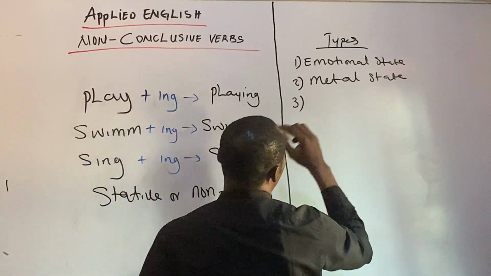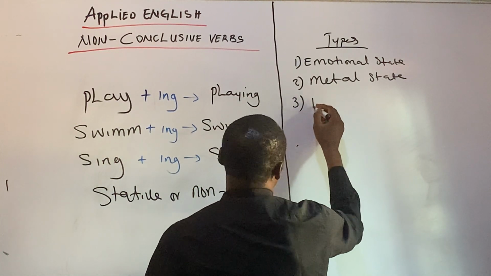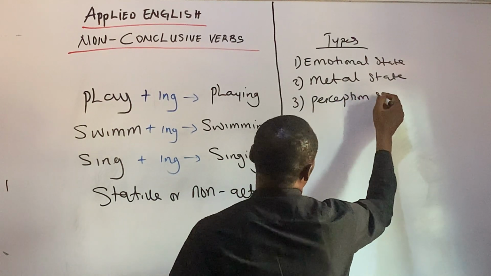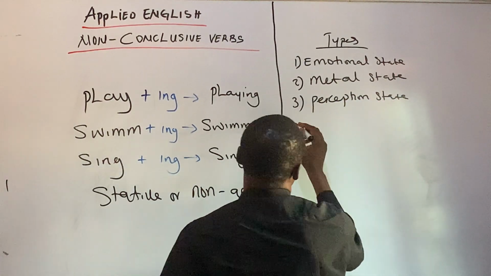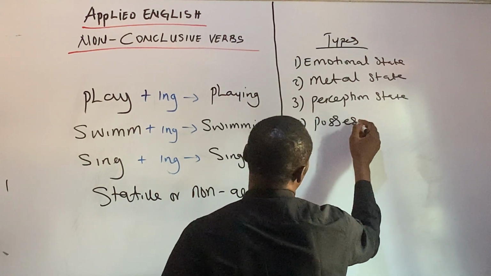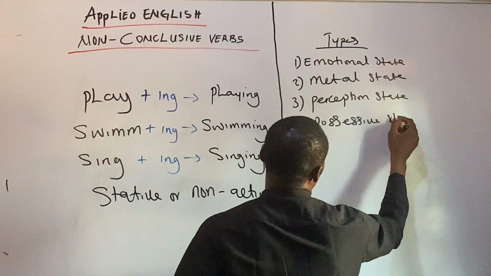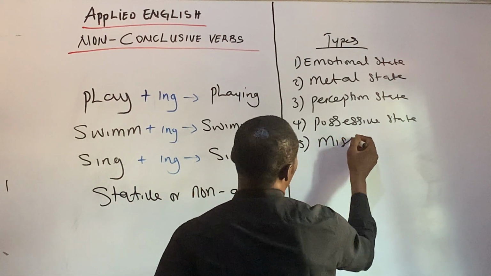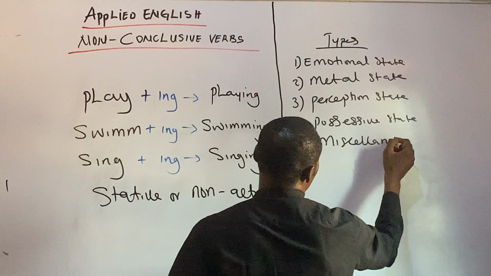Number three, we have the perception state. Number four, we have the possessive state. Number five, we have the miscellaneous.